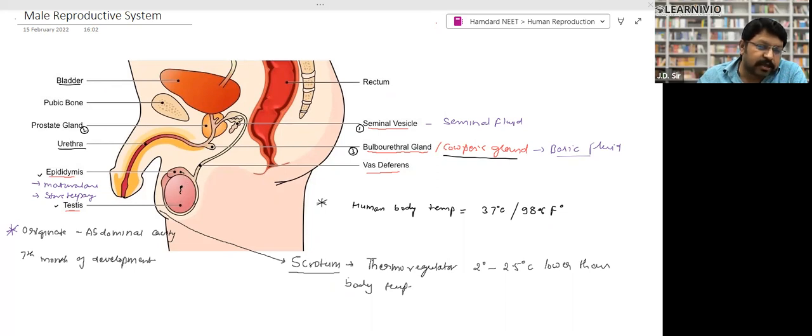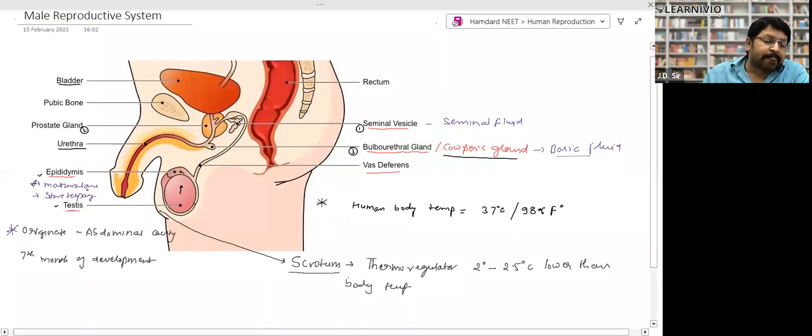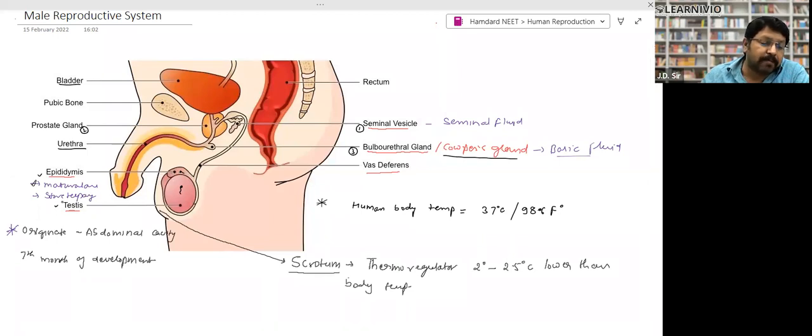These sperms are stored temporarily, for a very short time period, in the epididymis. This upper part is called the epididymis. Maturation of sperm takes place in the epididymis, and the sperms are stored temporarily there.